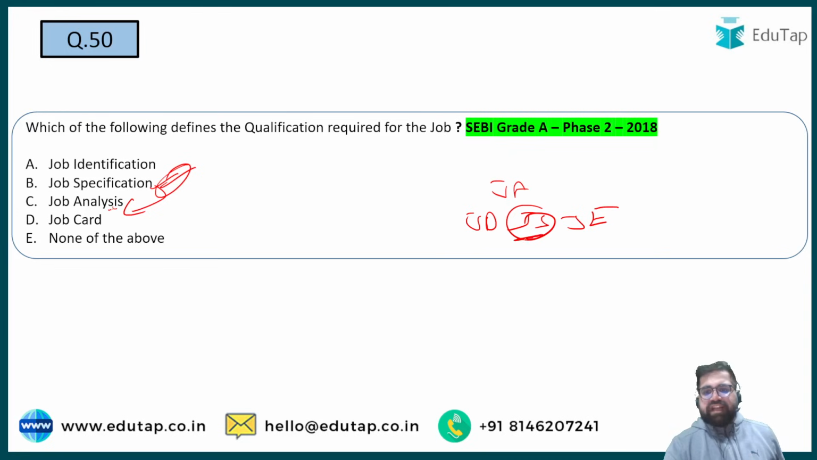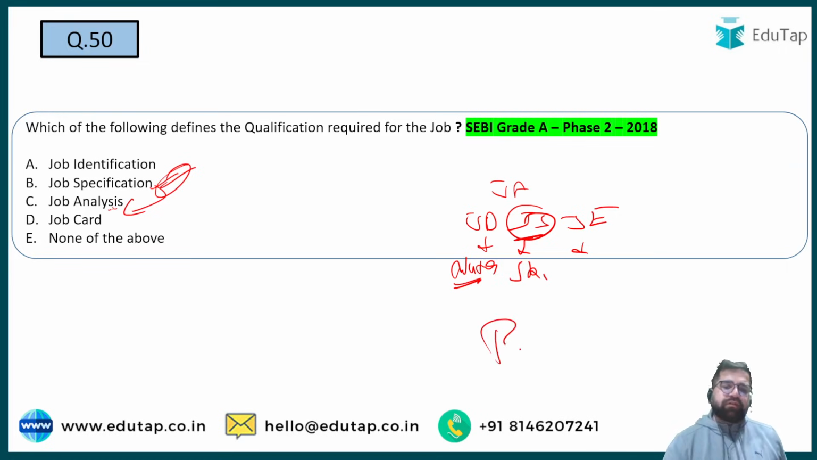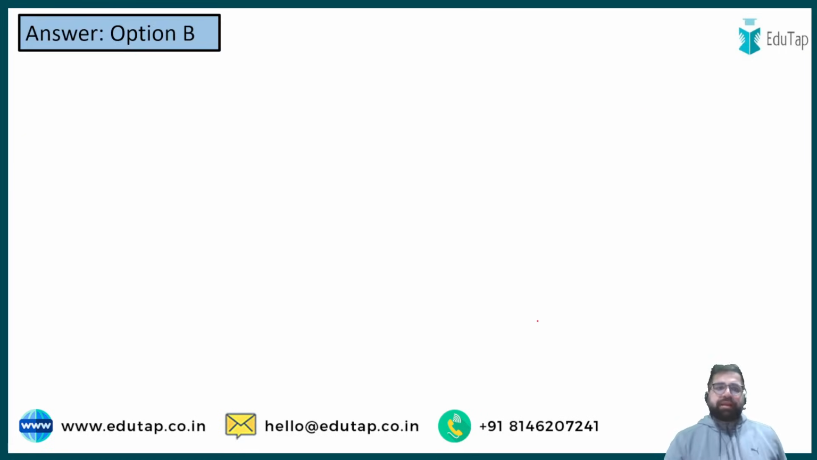But job specification talks about the skills. Job description talks about your nature of duties which you will be doing. Right? And job evaluation is like ranking of jobs. So my correct answer of this question will be option number B.